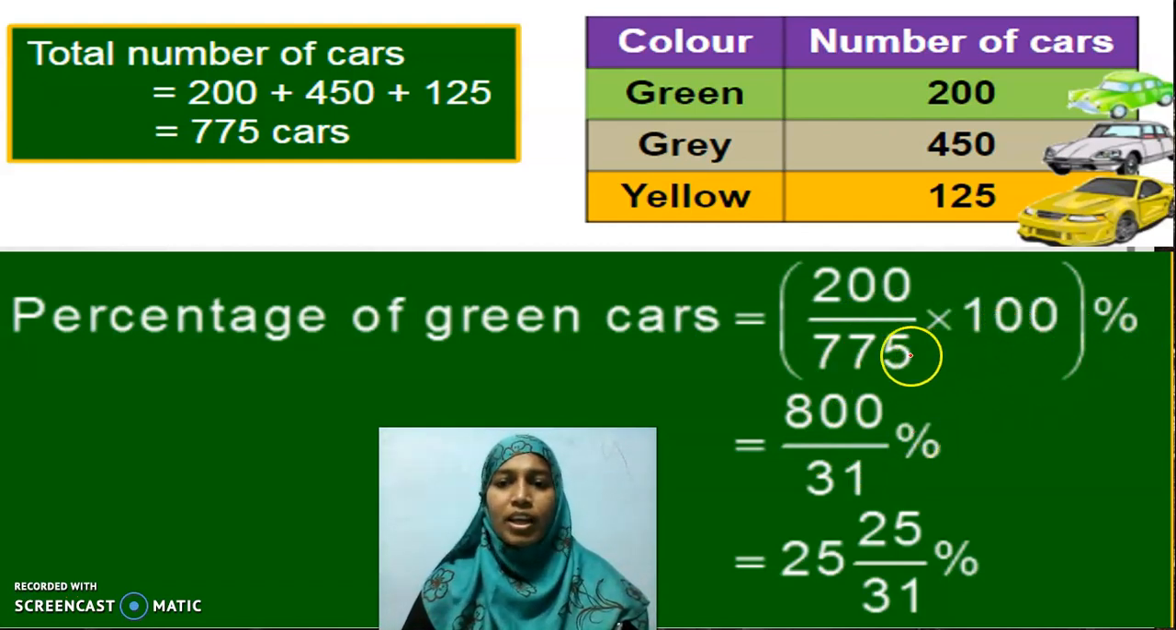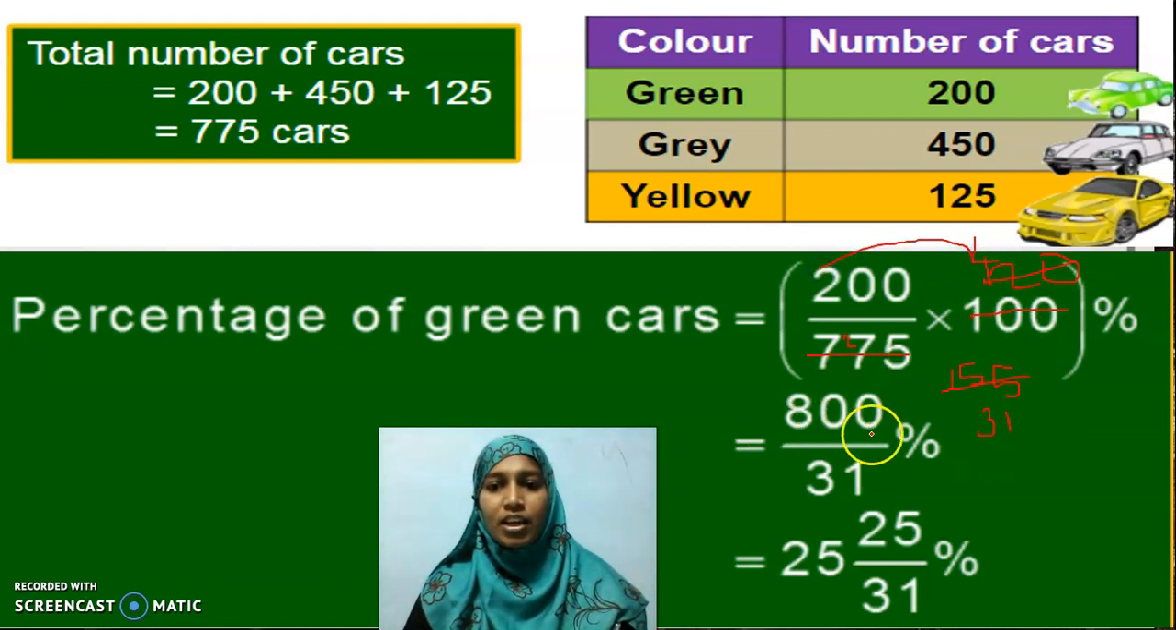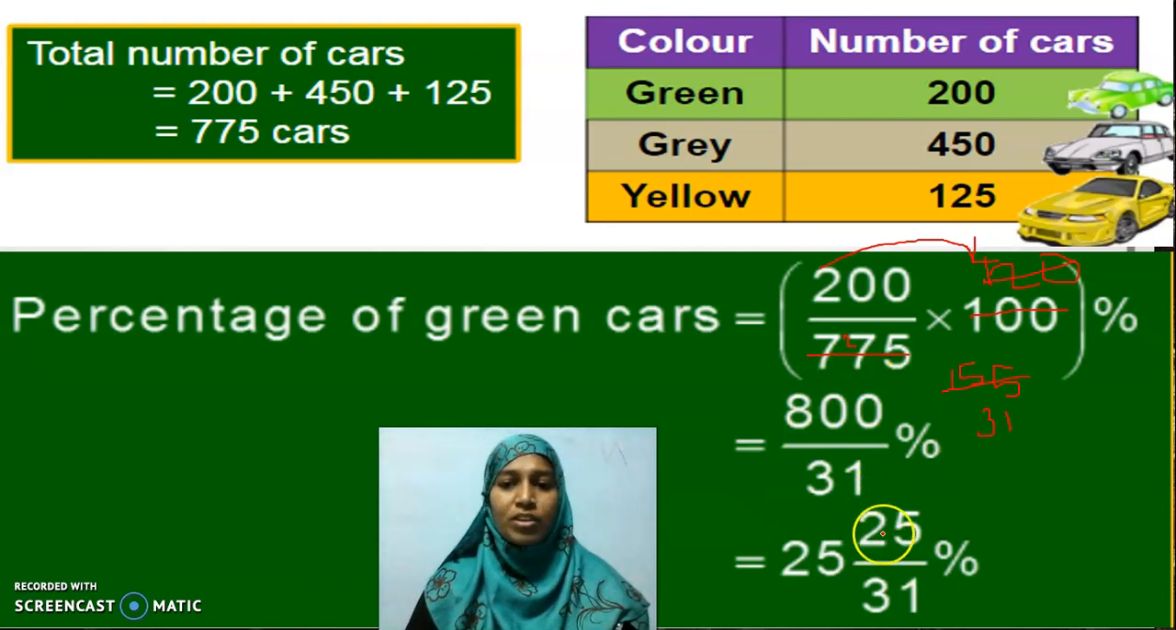Again, it's all about cancellation only. You have to cancel it and find the answer. Okay, children? Shall we do? Okay. 2 5s are 10, 20. Here, 1 5 is 5. 5 5s are 25. 5 5s are 25. Again, 5 table. 4 5s are 20. 3 5s are 15. 1 5 is 5. Further, I cannot cancel it. Okay. 4 2s are 8. 800 divided by 31. Again, I have to do the long division and convert this improper fraction to mixed fraction. Hope you can do it.